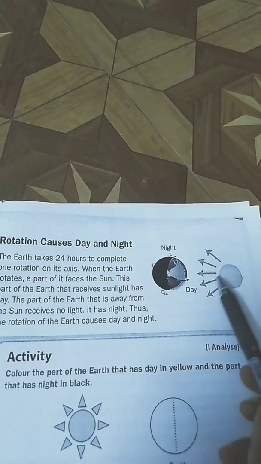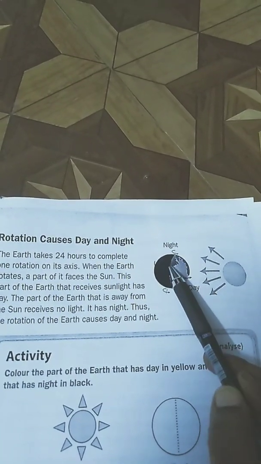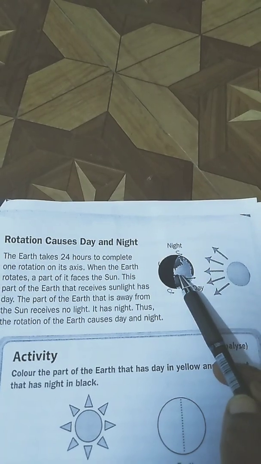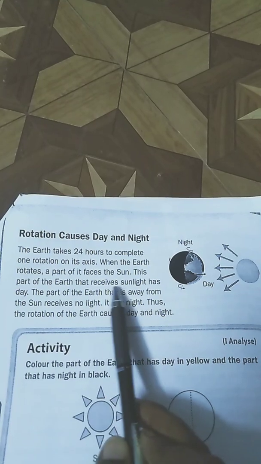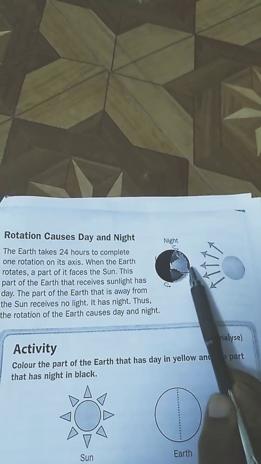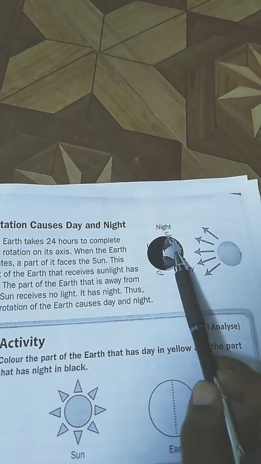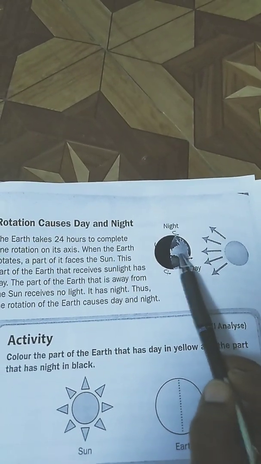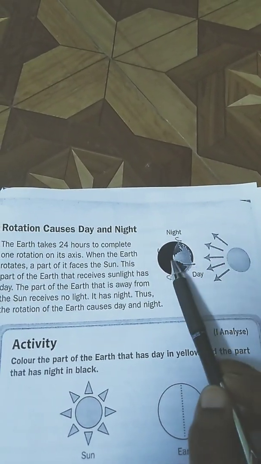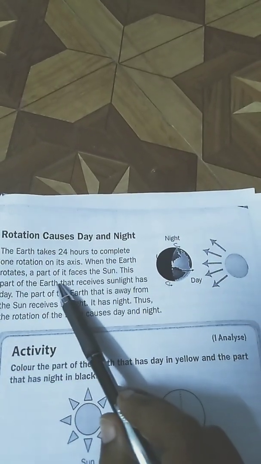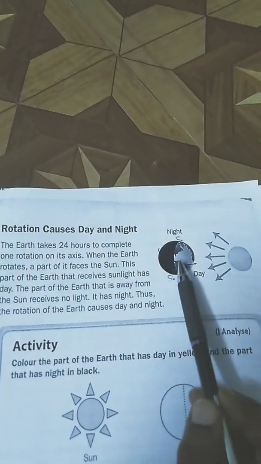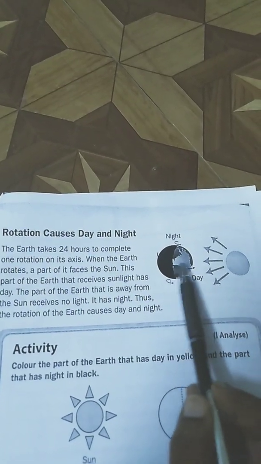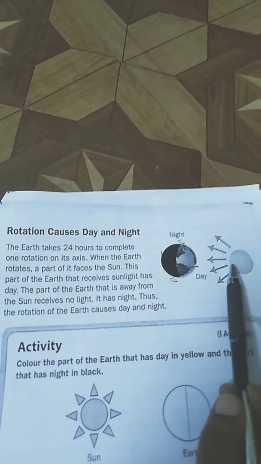The part of the Earth that receives sunlight has day, because it is facing the sunlight.